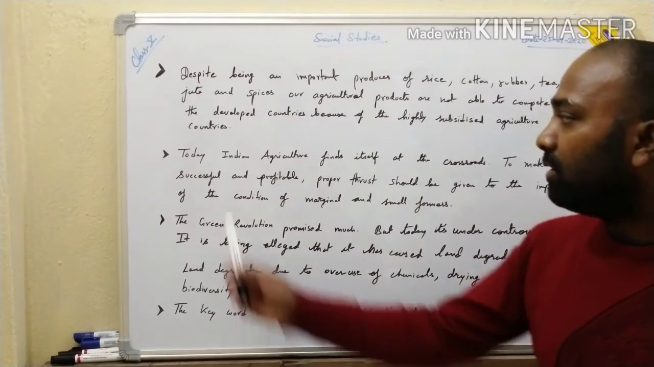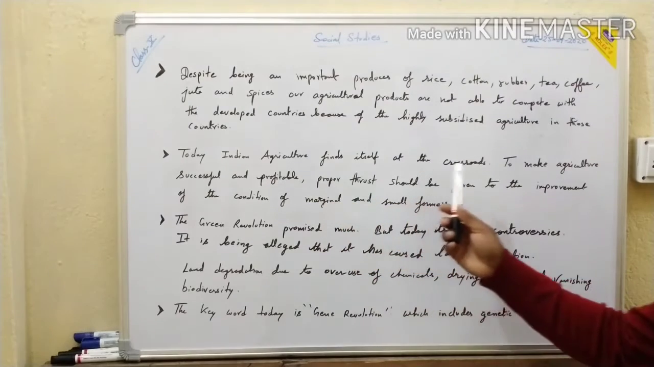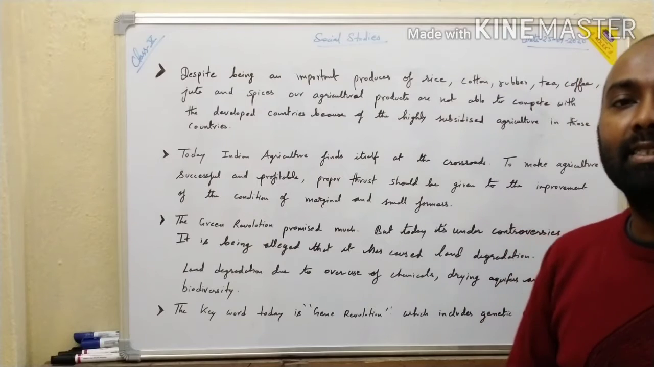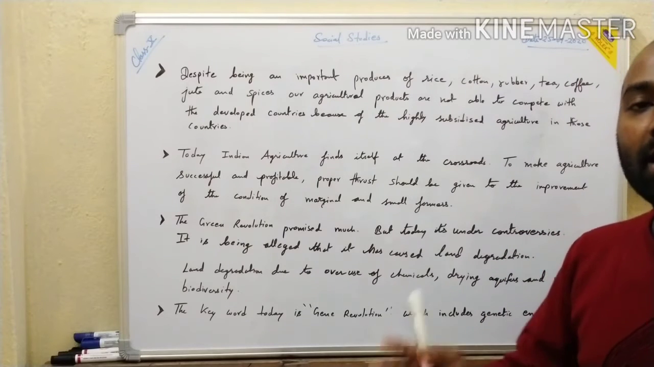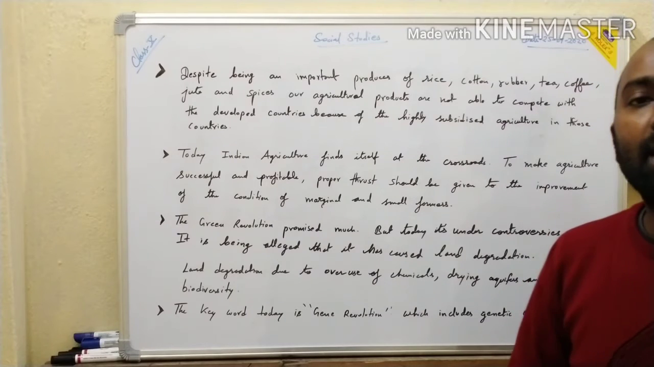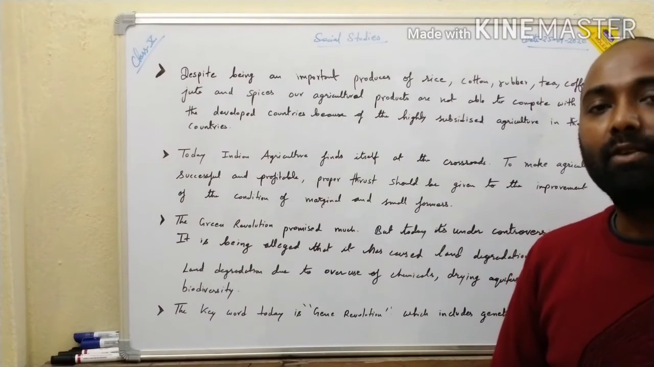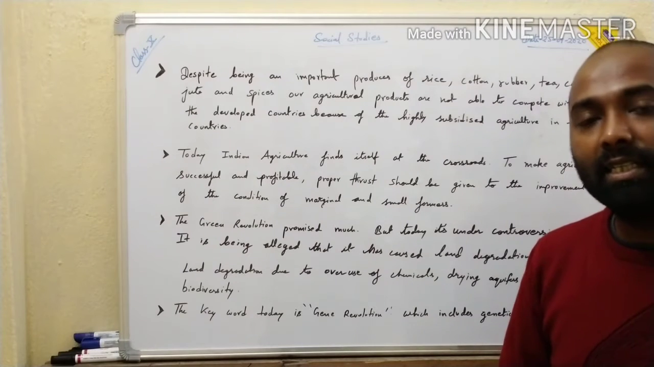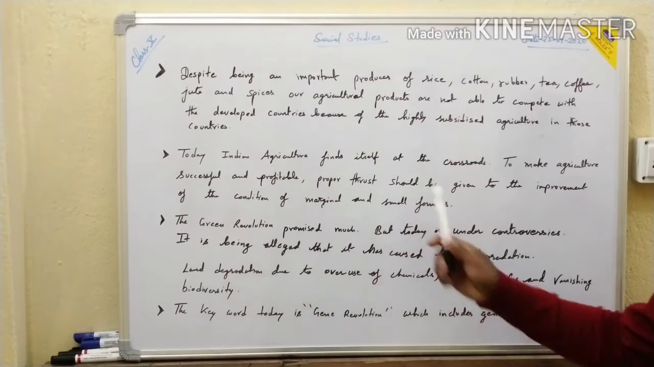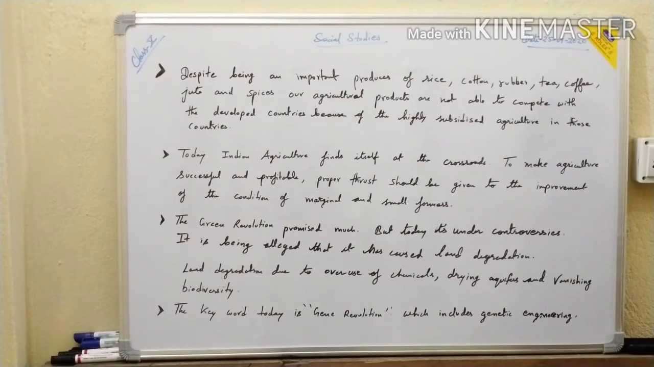Today Indian agriculture finds itself at a crossroad. It is a stage where the question is whether to continue with agriculture or to stop. The farmers are at the stage where they cannot continue agriculture because they are going into loss, so they are shifting their agriculture. This is the problem we are facing these days. To make agriculture successful and profitable, proper attention should be given to improving the condition of marginal and small farmers.